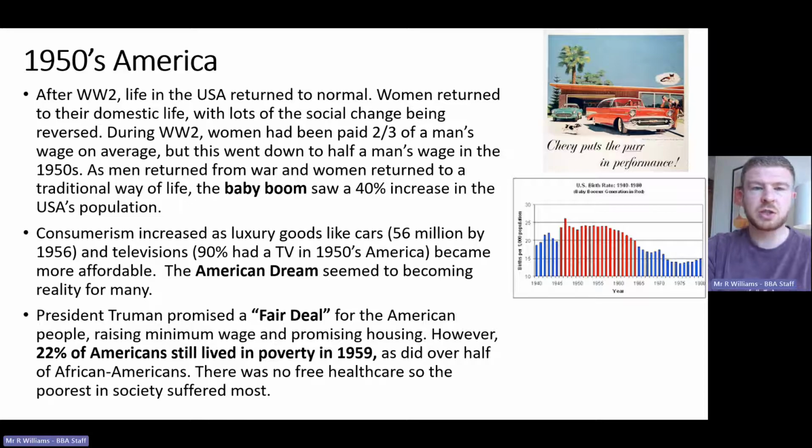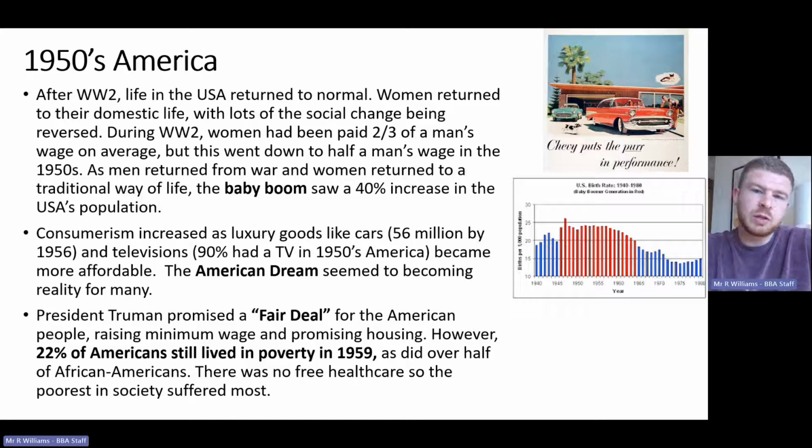And I want to start off with 1950s America. After World War II, life in the USA started to return to normal. Whereas lots of women had worked and filled the jobs left behind by men who'd gone off to war, women began to return to their domestic life. So they went back to being wives and mothers. During World War II, women had been paid two-thirds of a man's wages, but that went down to just half of a man's wages in the 1950s. So that social change didn't last very long.